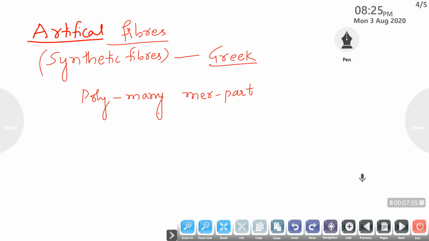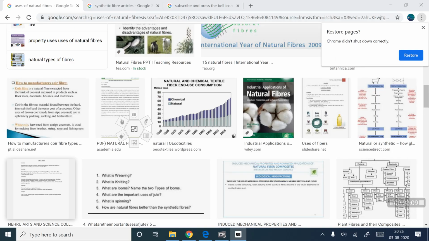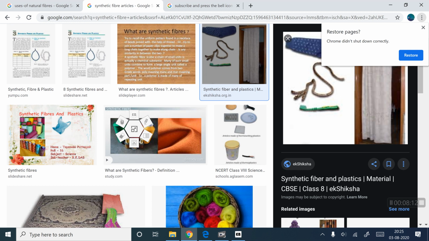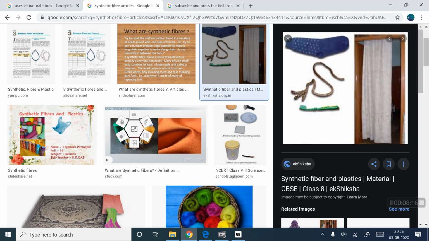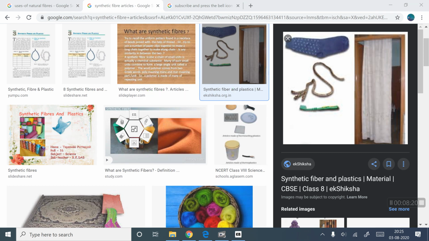Okay, here artificial fibers are prepared by human beings in the factory, where each and every particle is a chemical substance. Now I will show one image. Just observe here.